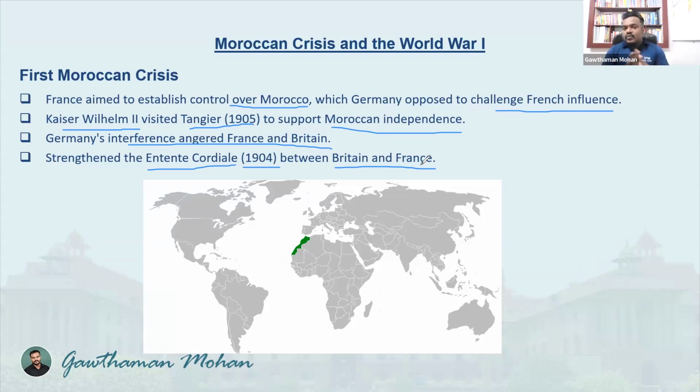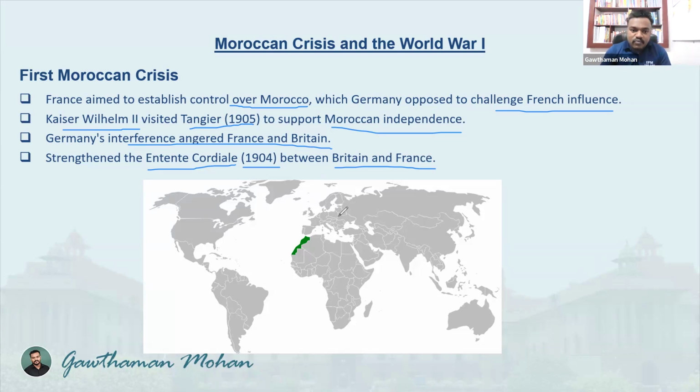What Germany thought was that, because of their historical enmity, they may not continue with that strengthened unity. That was the thought of Germany. But what actually happened was the exact opposite, because this strengthened their ties. The Entente Cordiale, signed in 1904 between Britain and France, strengthened their relationship.